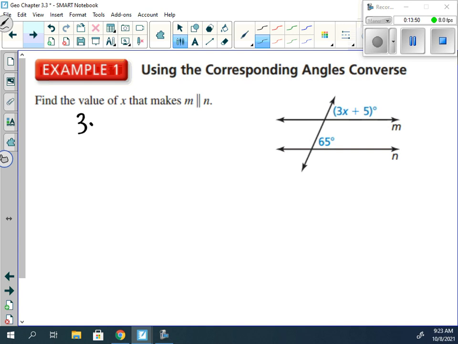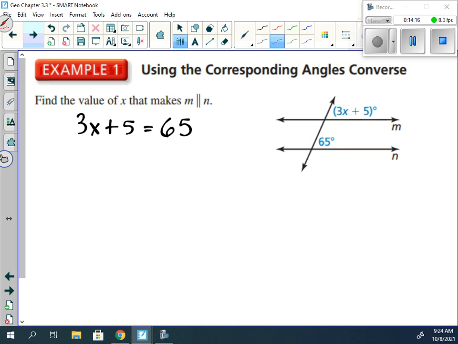What we're saying is that 3x plus 5 needs to equal 65 degrees. Because if these two have the same measure, then the lines will be parallel. So we'll set them equal to each other and solve for the value of x.